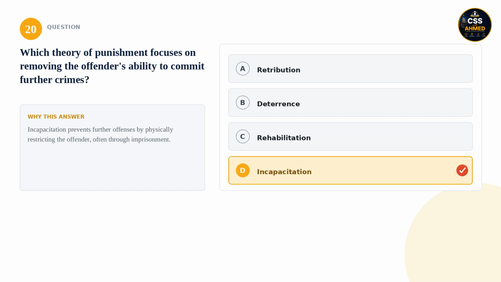20. Which theory of punishment focuses on removing the offender's ability to commit further crimes? Is it retribution, deterrence, rehabilitation, or incapacitation? The correct answer is incapacitation. Incapacitation prevents further offenses by physically restricting the offender, often through imprisonment.